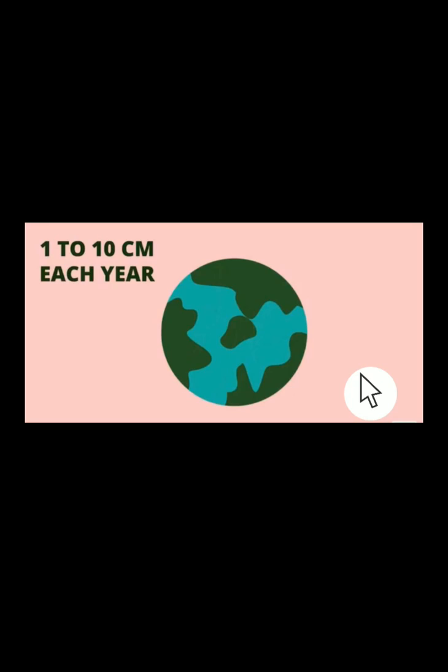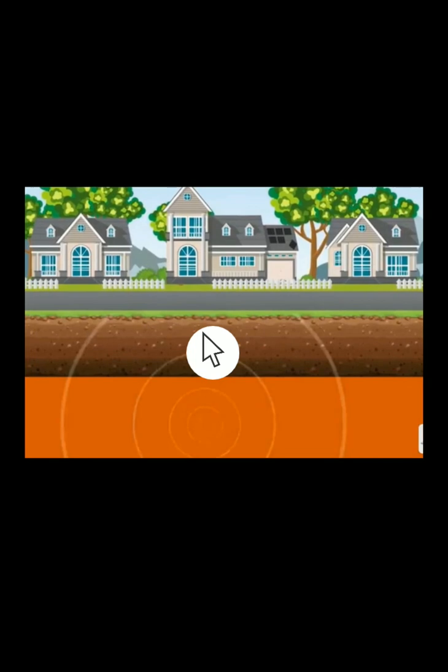Now there are these movements which occur in the interior of the earth, and they differ from 1 to 10 centimeters each year, and it is not necessary that we feel all the tremors of the earthquakes. Certain times they are very, very mild and we don't even feel them. But there are movements occurring in the interior of the earth. They come in these kinds of waves. You can see these circles. So these waves are what come and hit us on the earth's crust.